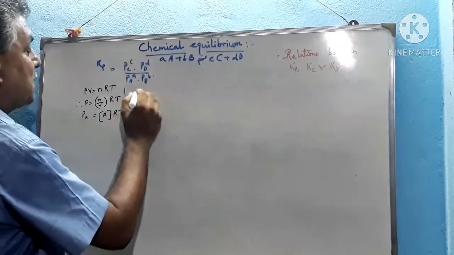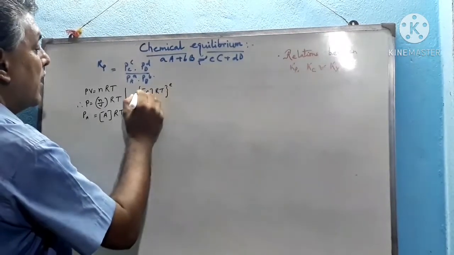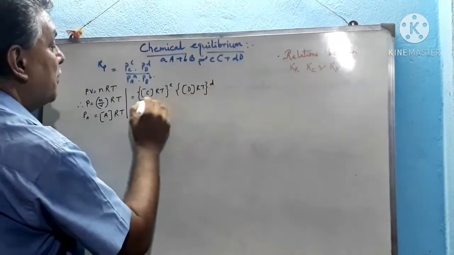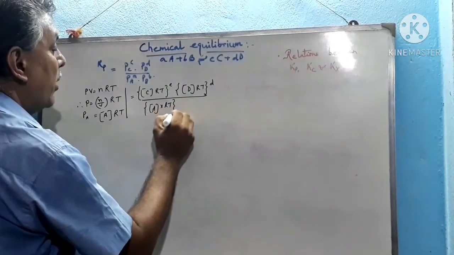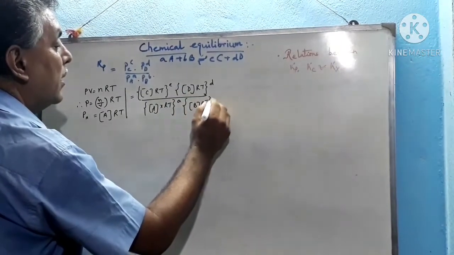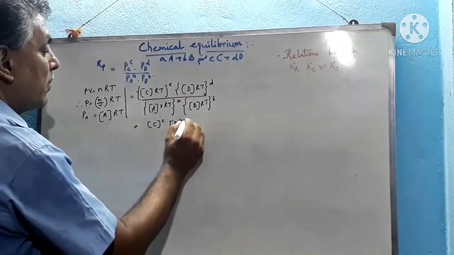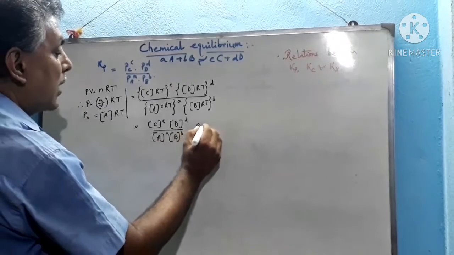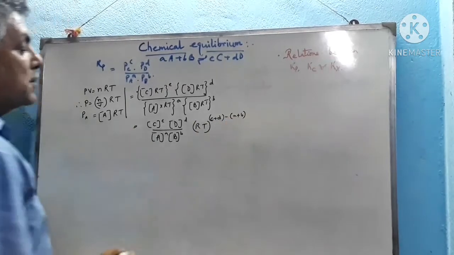Therefore, Kp can be expressed as: instead of Pc we can write [C] into RT whole to the power c. Instead of Pd we can write [D] into RT whole to the power d. Instead of Pa we can write [A] into RT whole to the power a. Instead of Pb you can write [B] into RT whole to the power b. Now by simplifying this we get [C] to the power c into [D] to the power d divided by [A] to the power a into [B] to the power b, into RT whole to the power (c plus d) minus (a plus b). See, this is the expression.